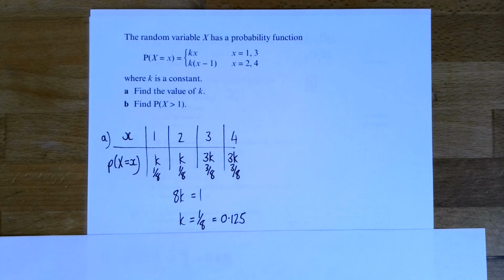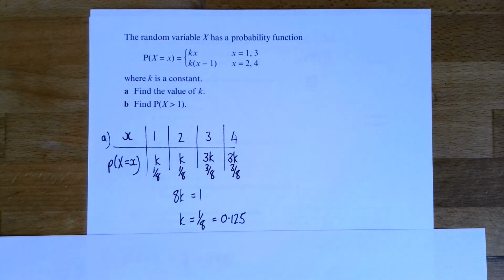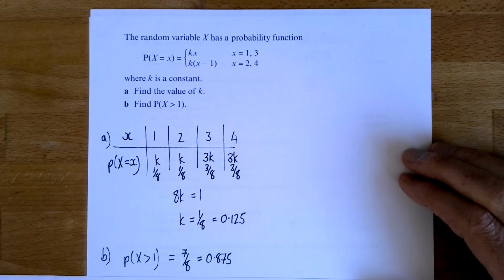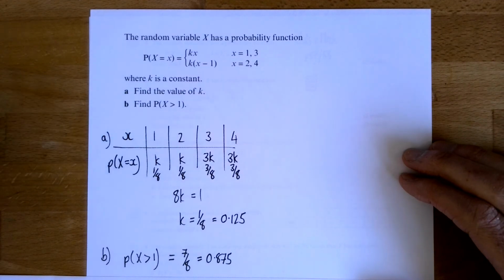It doesn't really matter. I tend to work in fractions because it's a whole lot easier. And that means we can actually work out the probabilities involved, although the question just said find the value of k. And then the second part of that question, well, the probability that x is greater than 1, well, that's all of the values apart from this one, so it's 7/8.